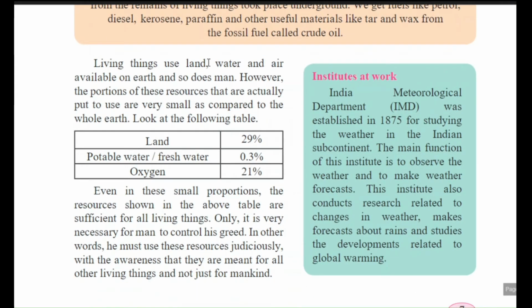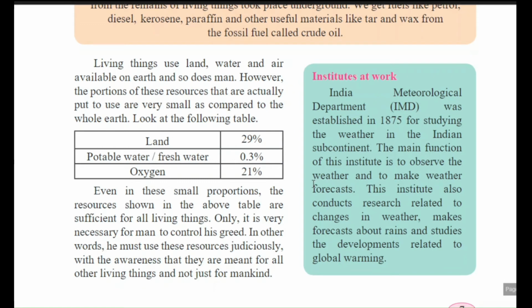Living things use land, water and air available on earth, and so does man. However, the portions of these resources that are actually put to use are very small as compared to the whole earth. Look at the following table. Whatever the living thing, we studied in this session different living things. In that animals are there, human beings are there, creatures are there. Yes, they use the land, water and air which is naturally available.